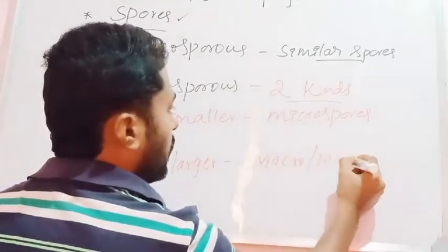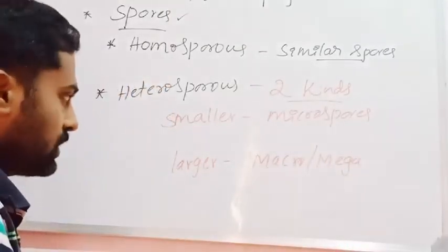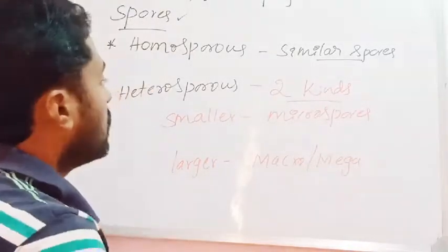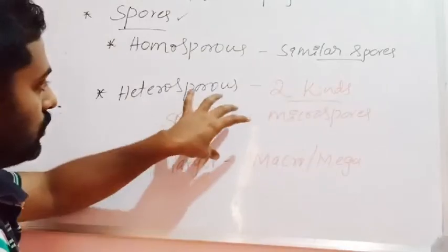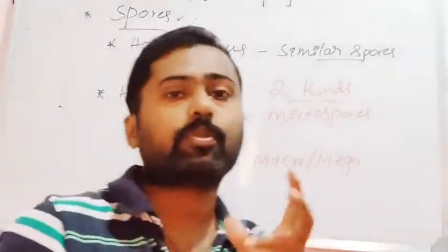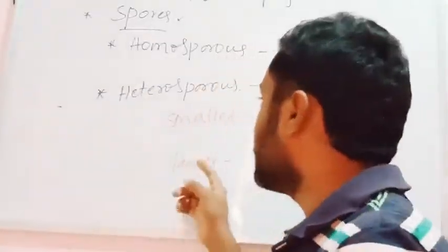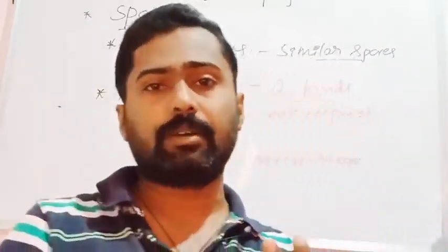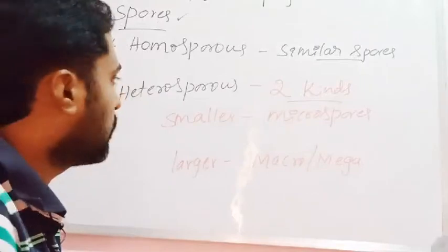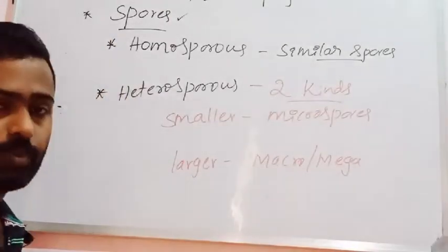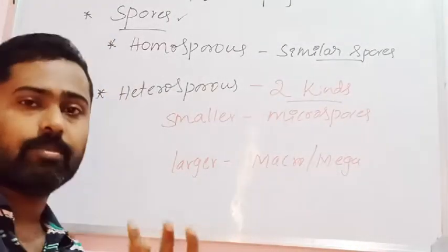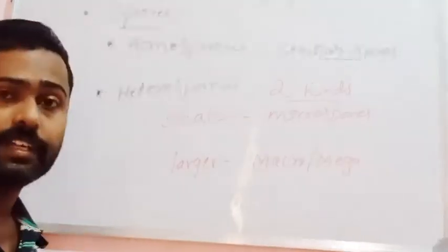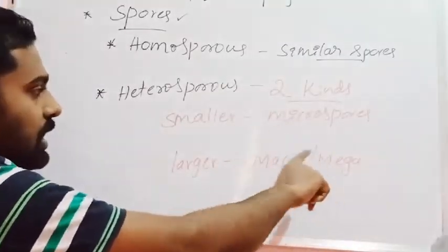Macro or megaspores. The larger spores are known as macrospores or megaspores, whereas the smaller spores are known as microspores. If such different kinds of spores are produced in pteridophytes, that condition is called the heterosporous condition. For example, Selaginella, Salvinia, Marsilea, Isoetes. These plants produce two different kinds of spores, the smaller spores and the larger spores.